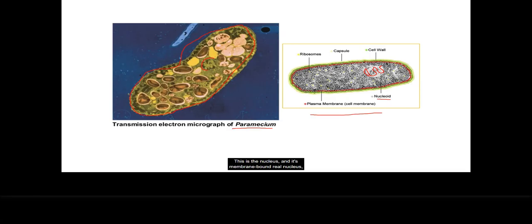This is the nucleus, a membrane-bound real nucleus, and we see in here different other organelles, different types, and these organelles inside all have membranes around them. So this will be a typical eukaryotic cell, only it's still unicellular, with the whole body being only one cell.